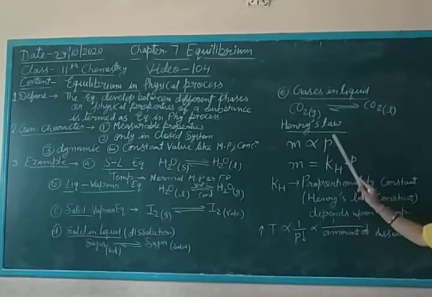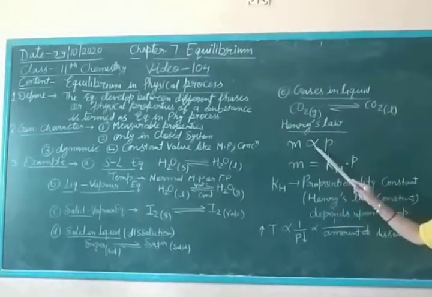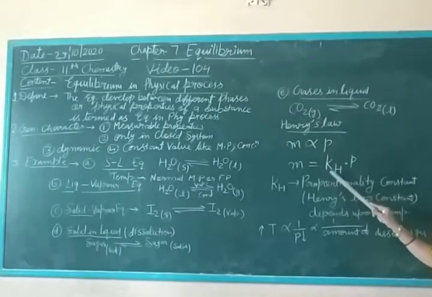According to Henry, the mass of the gas dissolved is directly proportional to the pressure of the gas. Whenever we replace the proportional sign, KH is a proportionality constant, also known as Henry's law constant.